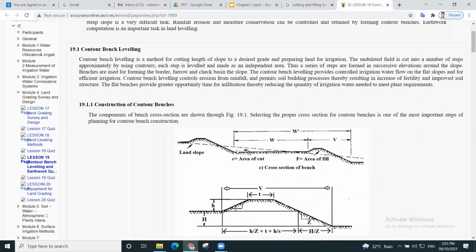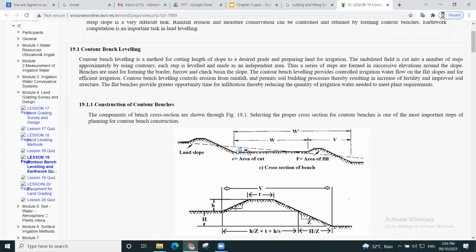So what do we have to do? We have to design the alignment such that in that area, cutting should be equal to the filling. So we need not transfer the material from another side. Okay, if the cutting area is enough for the filling, then we do not require to transfer the material from another area to fill there.